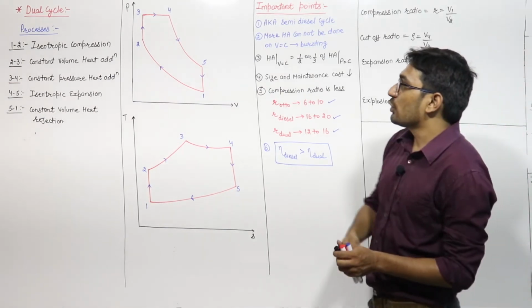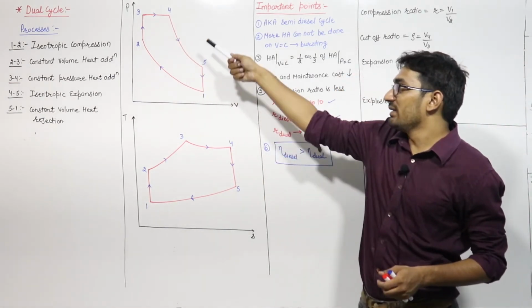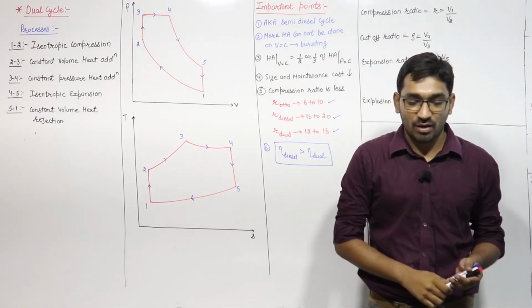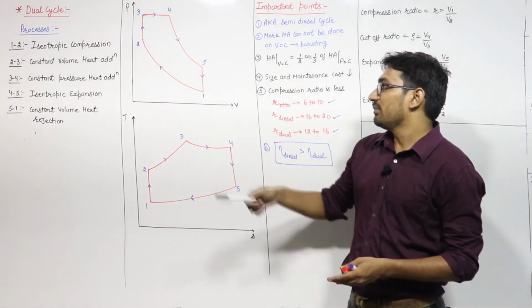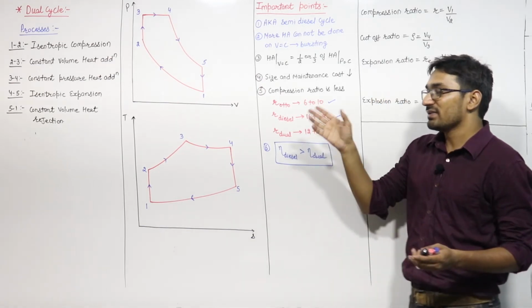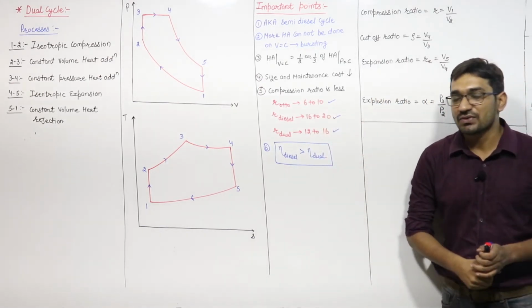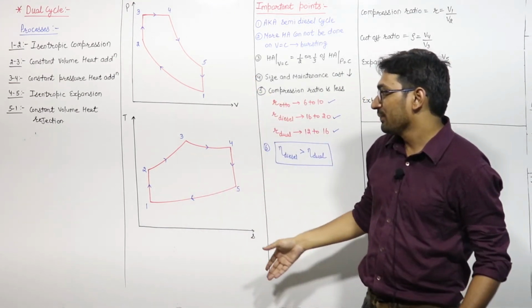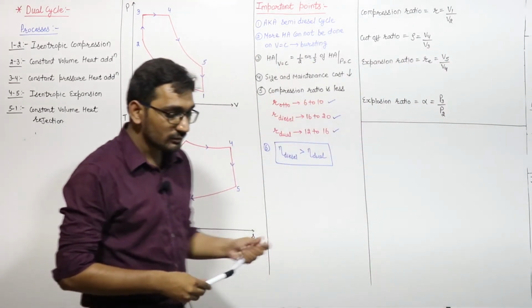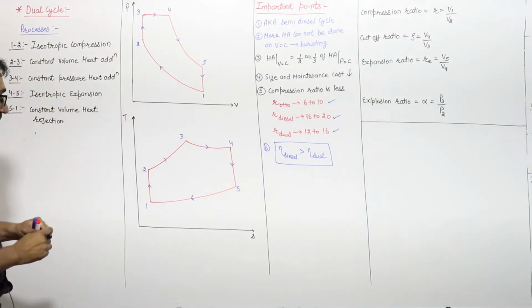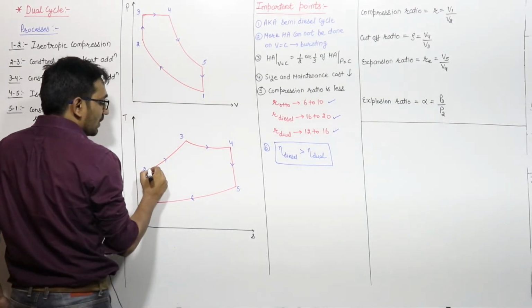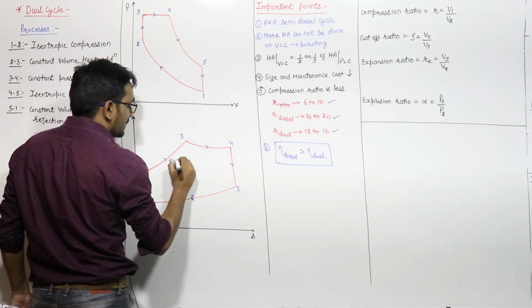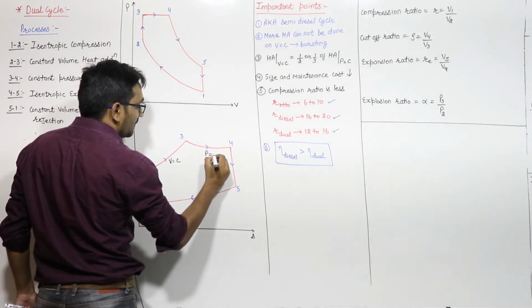Now process 4 to 5 is adiabatic reversible expansion, isentropic expansion, as we know. And 5 to 1 is the heat rejection, that is constant volume heat rejection. So these are the PV and TS diagrams. So you know that this is the constant volume graph, this is the constant pressure graph.